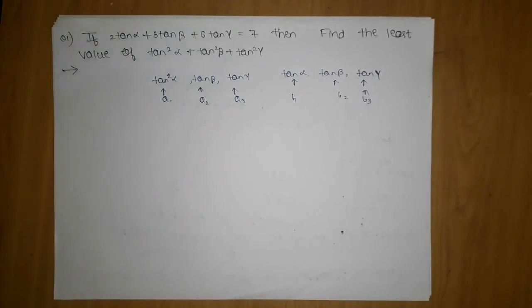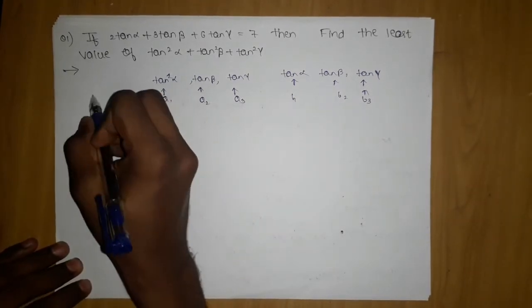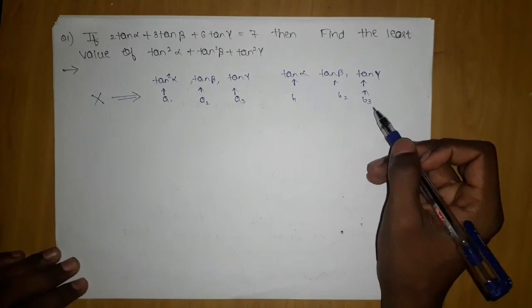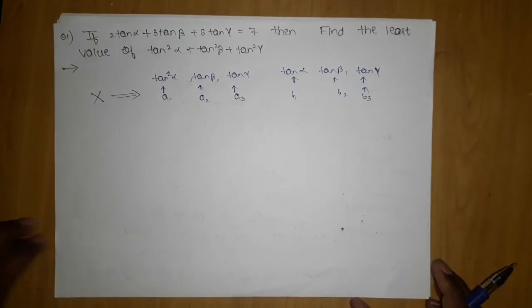This is the mistake children make. Please avoid this. It means you are not very matured in solving Cauchy inequality.